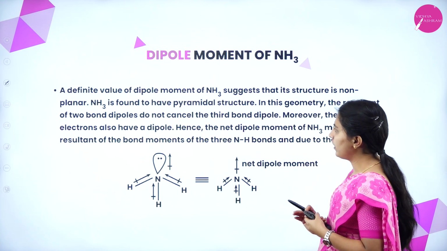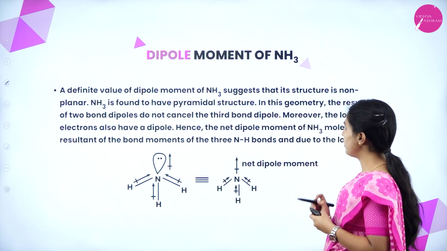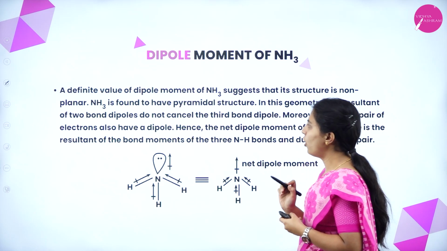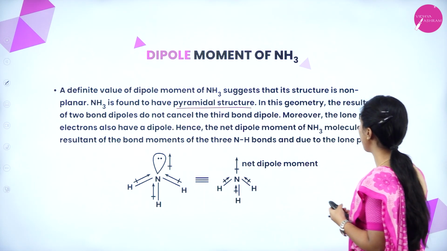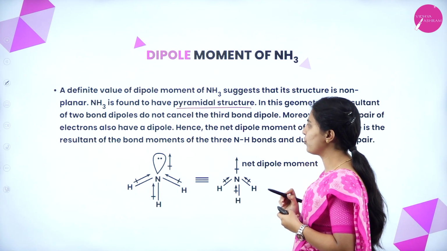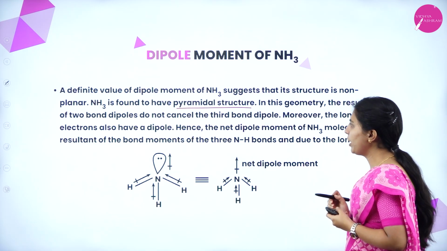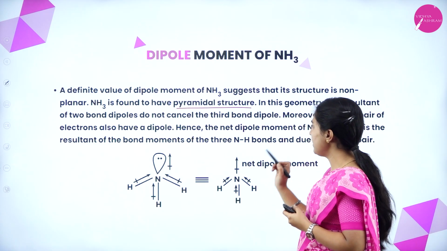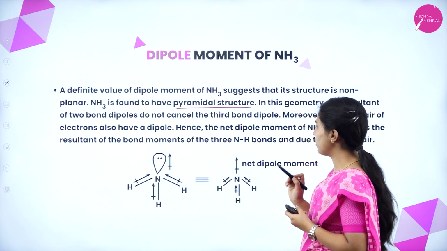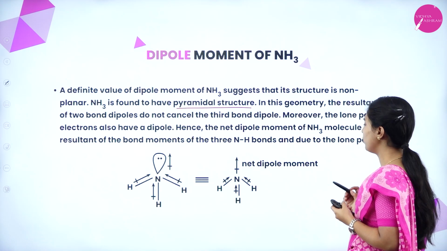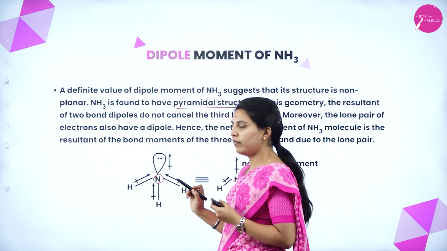Okay. Next, ammonia, that is NH3. A definite value of dipole moment of NH3 suggests that its structure is non-planar. NH3 is found to have a pyramidal structure. In this geometry, the resultant of two dipoles does not cancel with the third bond dipole. Moreover, the lone pair of electrons has a dipole. Hence, the dipole moment of the NH3 molecule is the resultant of the bond moments of the three NH bonds and the contribution due to the lone pair. See here, nitrogen has one lone pair.